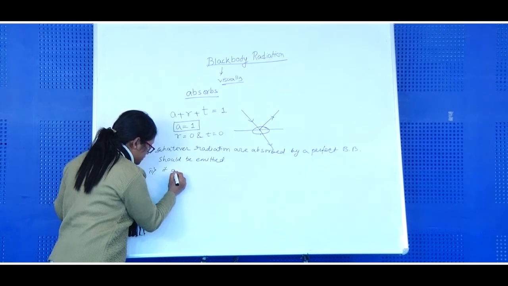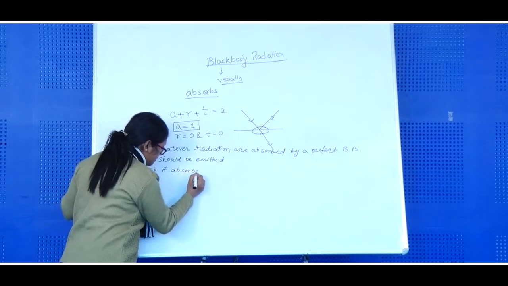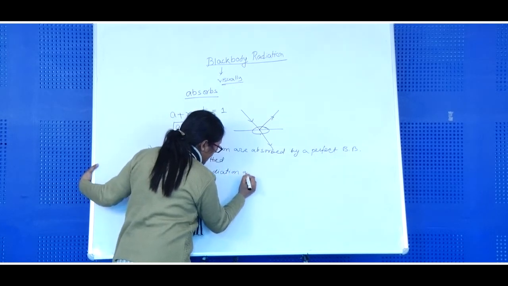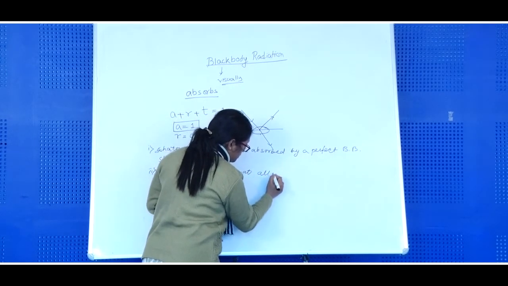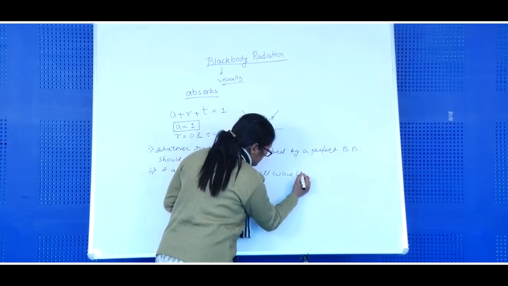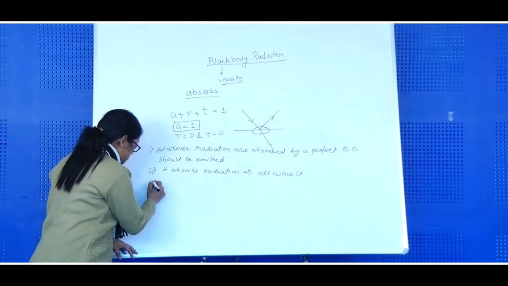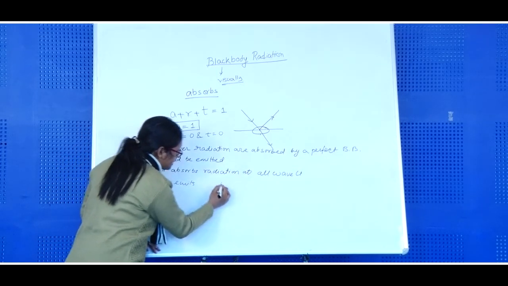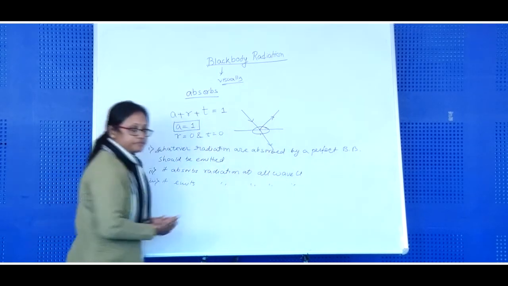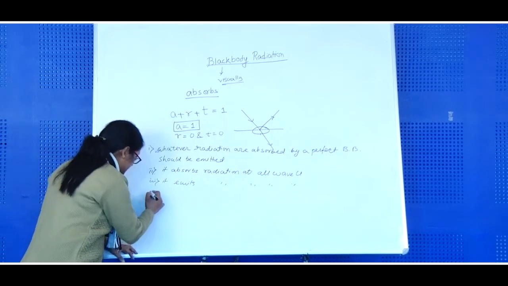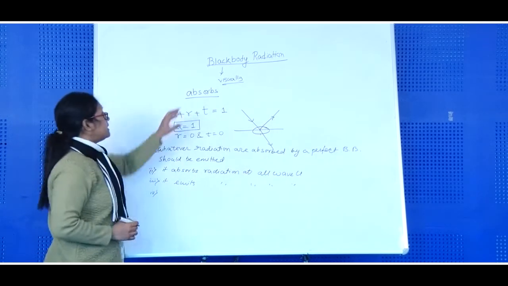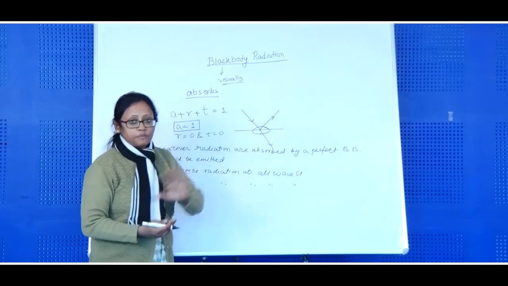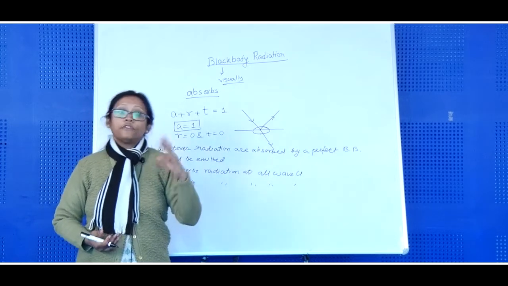and it absorbs radiation at all wavelengths. So, it emits radiation at all wavelengths. And fourth is that the radiation emitted from a perfect black body is a function of temperature only.